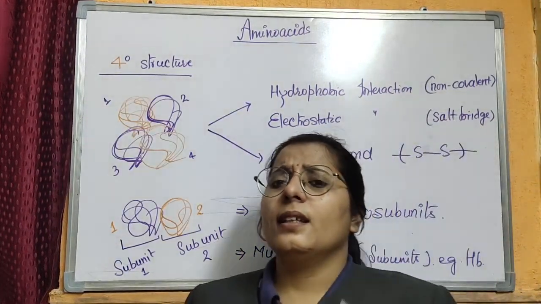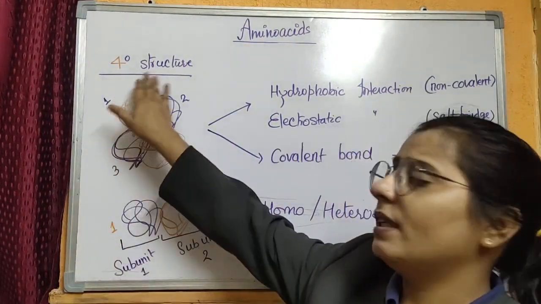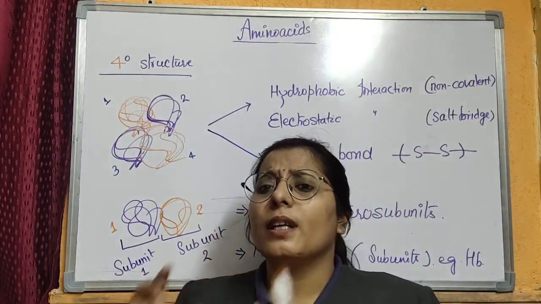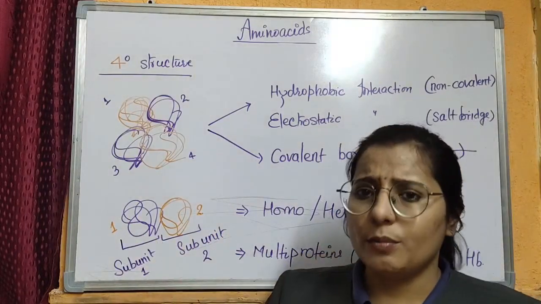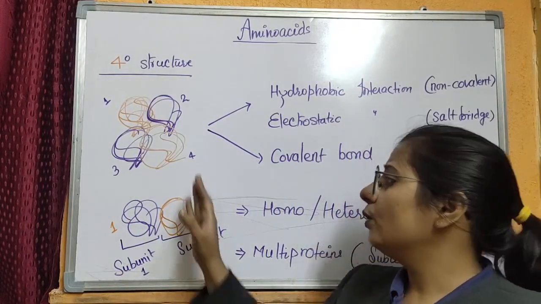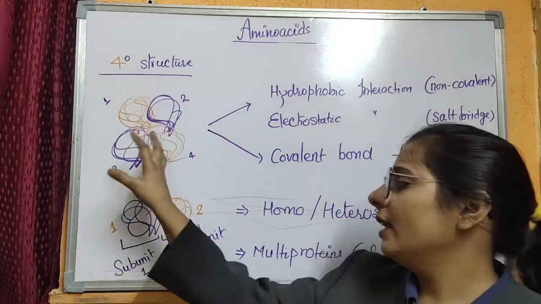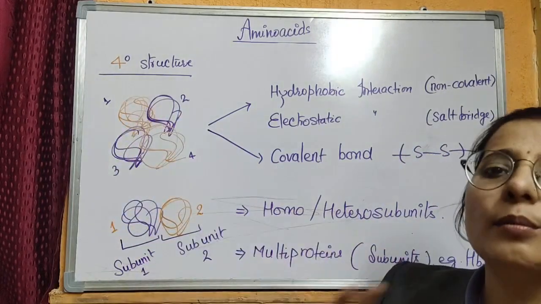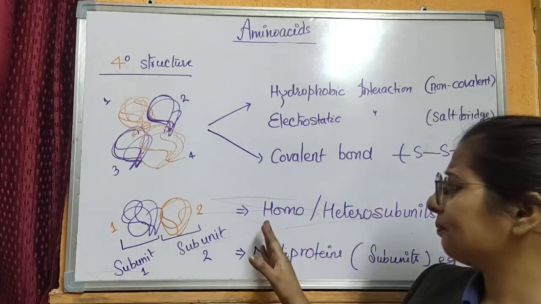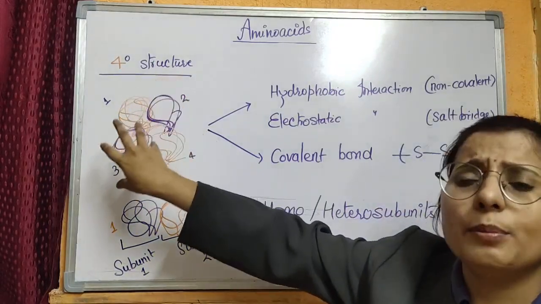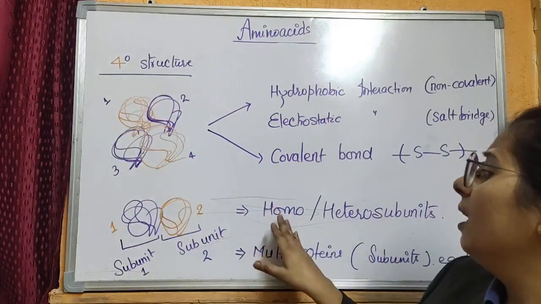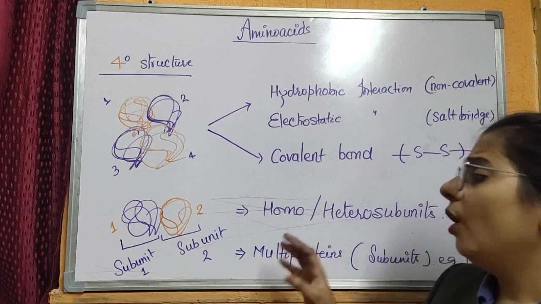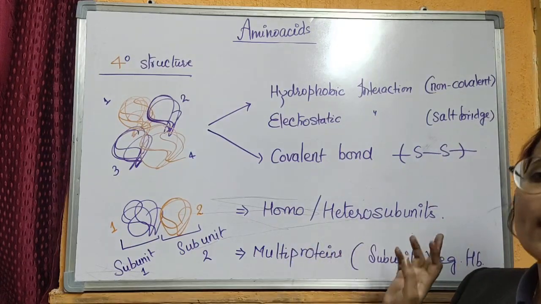The last and the most important one is the quaternary structure of a protein. The quaternary structure of a protein is made up of a number of polypeptides known as subunits. When two or more than two subunits are arranged together, they form a multi-protein structure, and the best example is hemoglobin that has a number of subunits. The subunits of a multi-protein structure or a quaternary structure may be homo subunits, means they are similar in structure, they are the same, or they may be different, or hetero subunits.